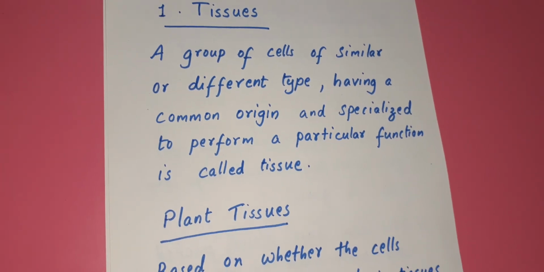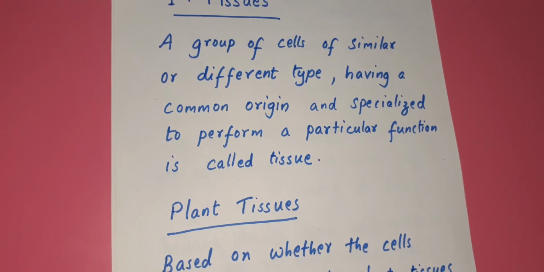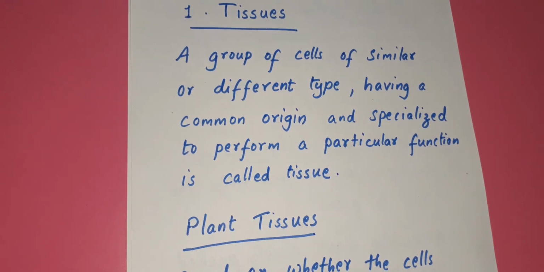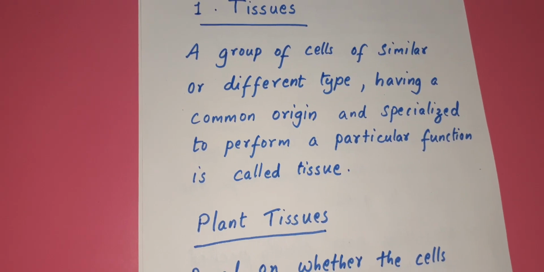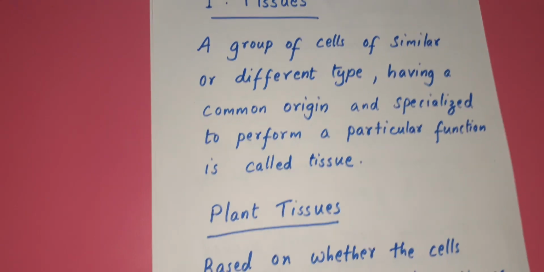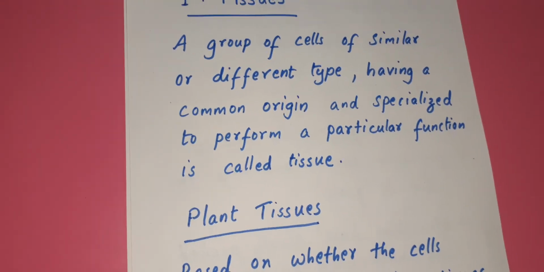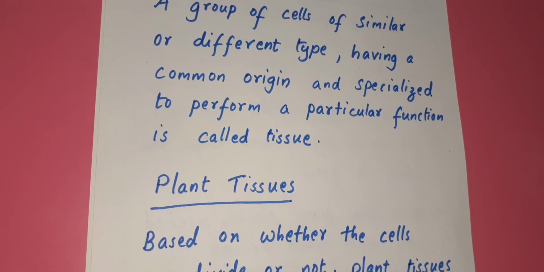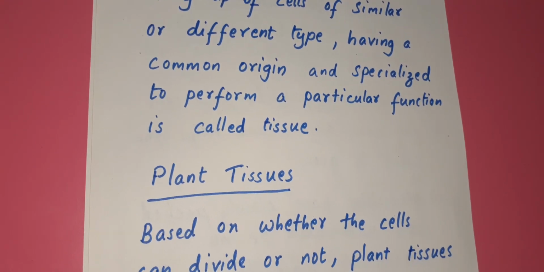Dear student, the first chapter is about tissues. What is a tissue? A group of cells of similar or different type having a common origin and specialized to perform a particular function is called tissue.